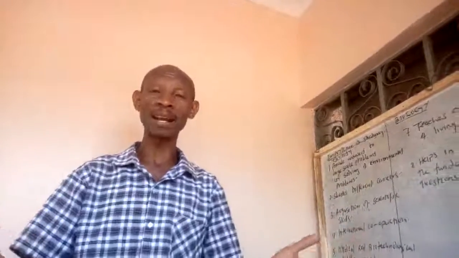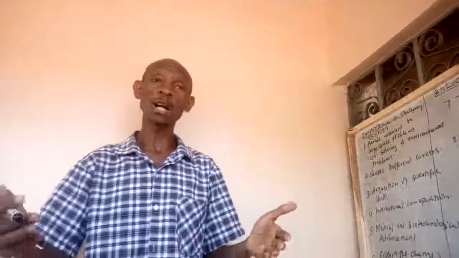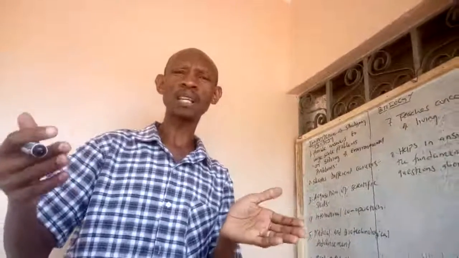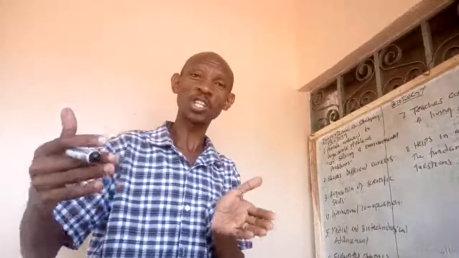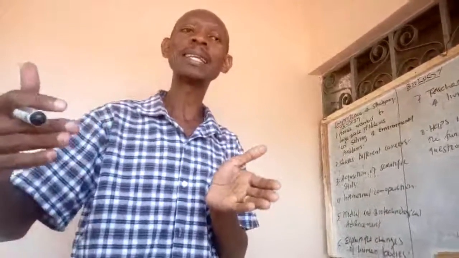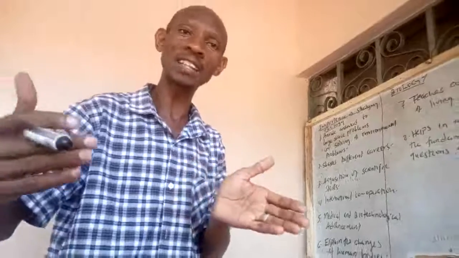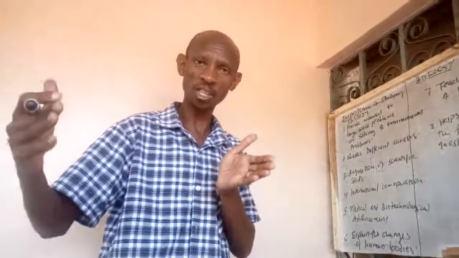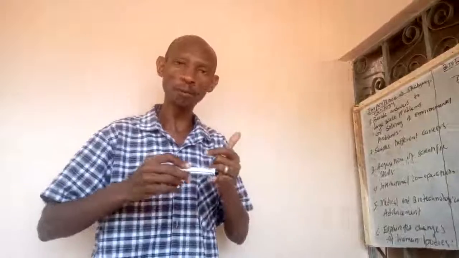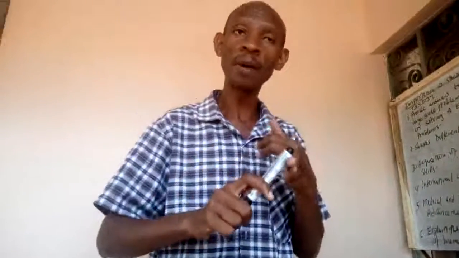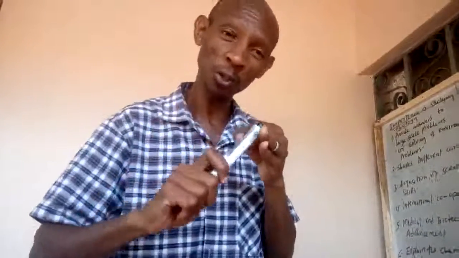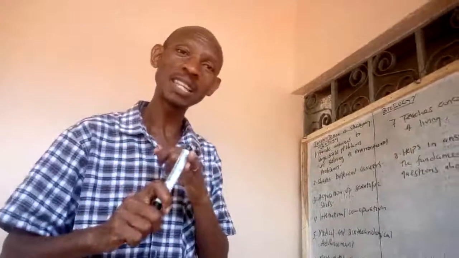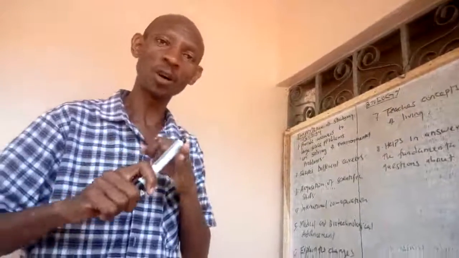For example, banana. It is highly applied to bananas because the bananas which are produced through this biotechnology, which is called tissue culture, are highly yielding, and also they are disease-free. And therefore, this technology is very important, and it will help solve the problem of diseases to crops, and also it will help to solve the problem of shortage of food by ensuring that there is a high level of production of crops.